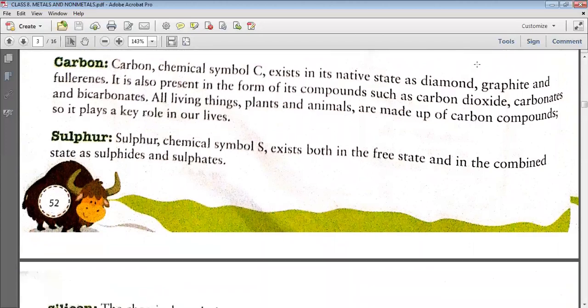So next non-metal is carbon. Carbon is denoted by capital C, and its native state is found in diamond and graphite. It is also found in its compound form. What are the compound forms? Like carbon dioxide, CO2, like 1 molecule of carbon and 2 molecules of oxygen. So carbon is combined with oxygen, so that is why carbon dioxide.